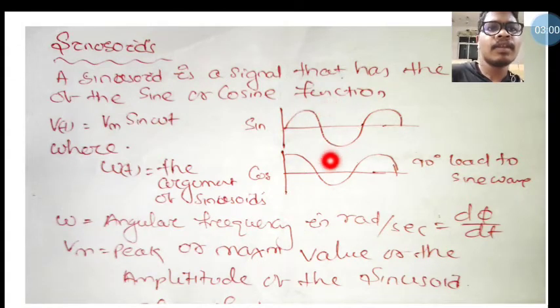This is one peak and this is another peak, so this is plus Vm and this is minus Vm, and this is also plus Vm and also minus Vm. So Vm is the maximum peak, or amplitude of the sinusoid, omega is the angular frequency in radians per second, and omega t is the argument of the sinusoid.